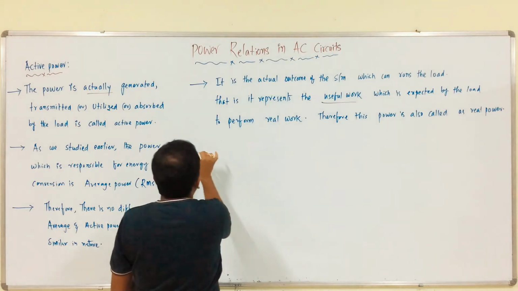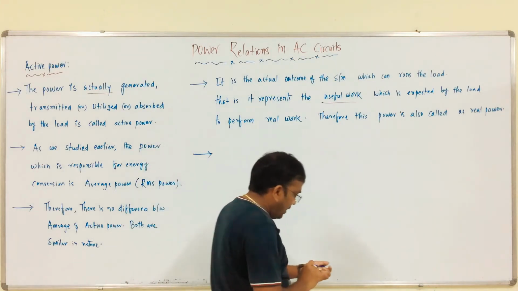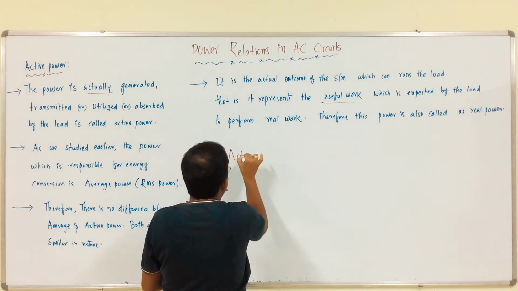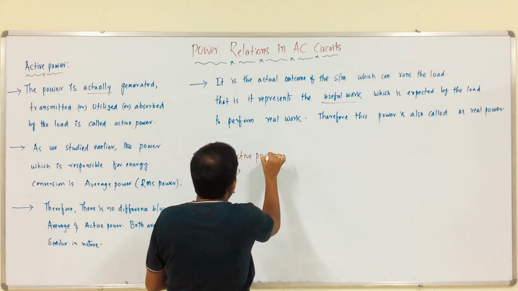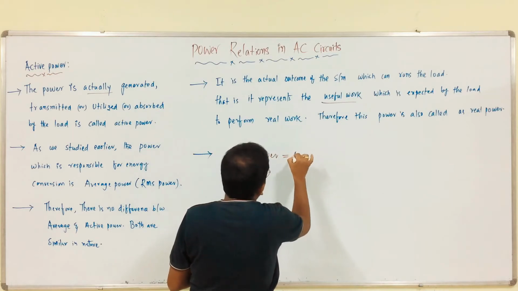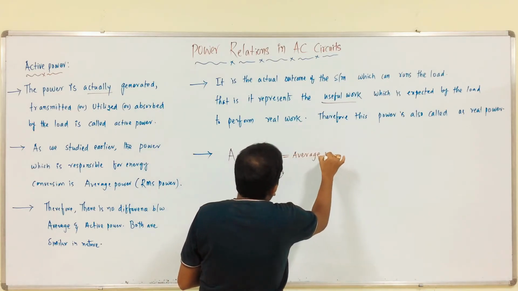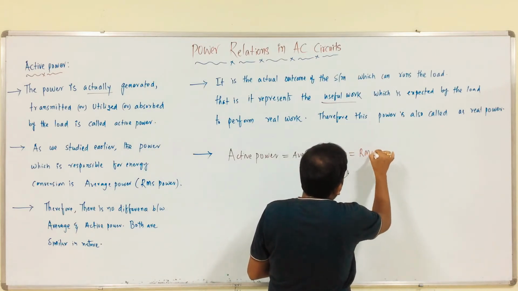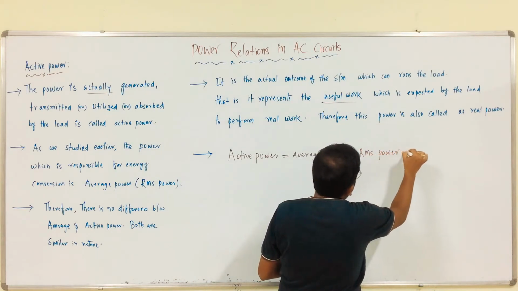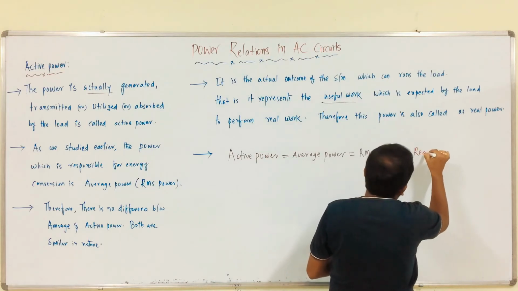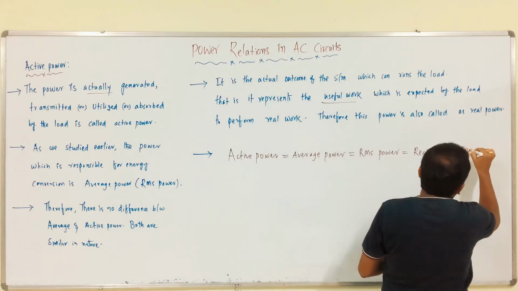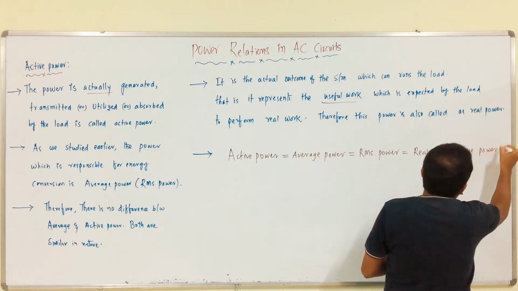So, concluded one point, active power which is equal to average power which is equal to RMS power which is equal to real power which is equal to true power.